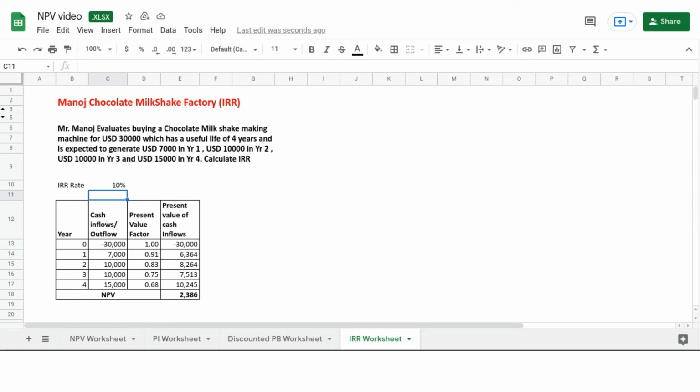If we take cost of capital of 10%, earlier we got an NPV of 2386. Now as we increase the cost of capital, NPV will come down. If I change it to 11%, it comes down to 1615. If I change it to 12%, it comes down to 873. If I change it to 13%, it comes to 156. The moment I change it to 13.223, it becomes 0. This is the rate of return at which NPV becomes 0. So the rate of return earned from this chocolate milkshake making machine is 13.223%.